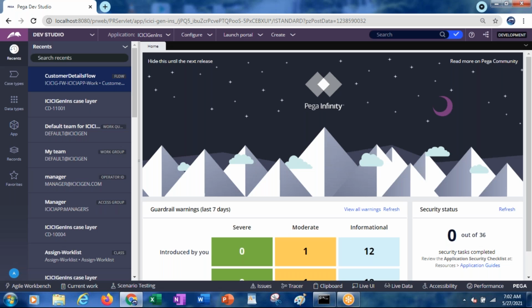Work queue means a group of people who are part of this work basket can access it, and all the tasks which are part of this work queue can be picked up by any of the operators who are part of it. Then they can process it. So it is not particularly related to one operator. Multiple operators will be part of that work queue. So how exactly is it assigned?